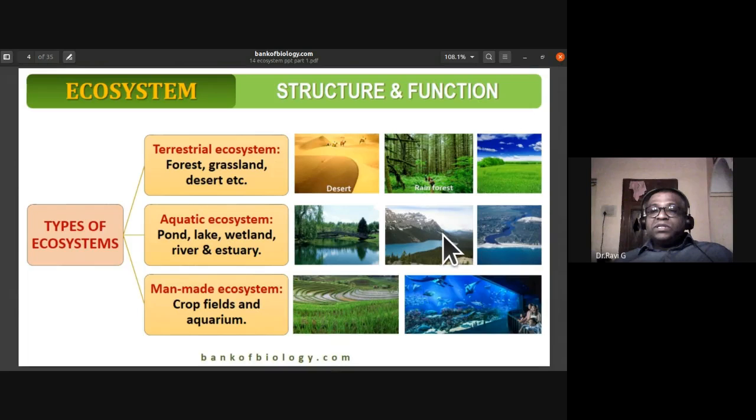The third variety is the artificial ecosystem or man-made ecosystem. Examples are crop fields and aquarium, which are man-made or artificial ecosystems.